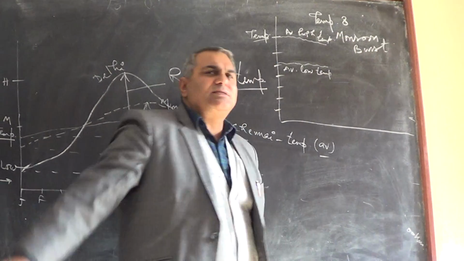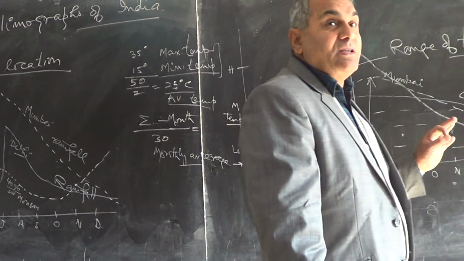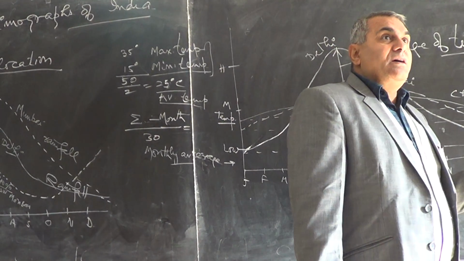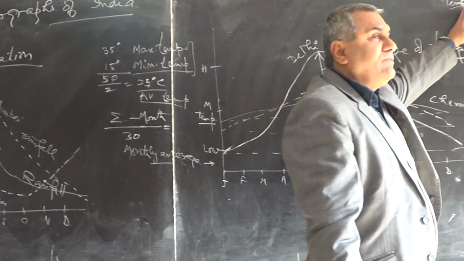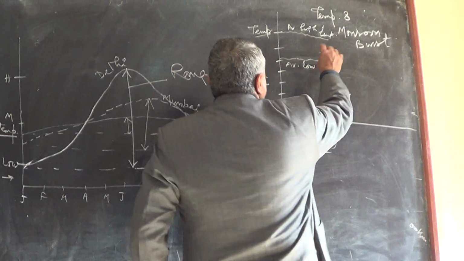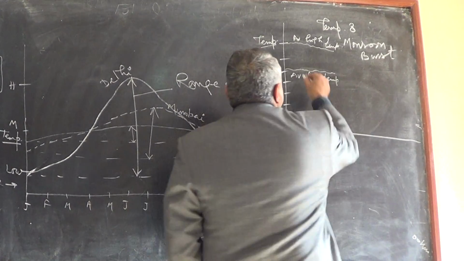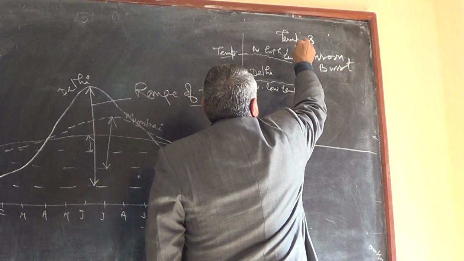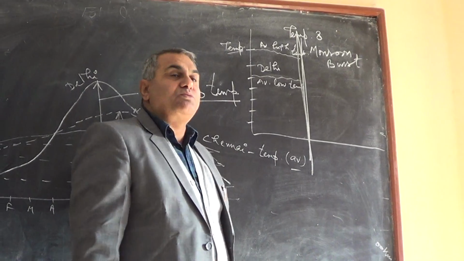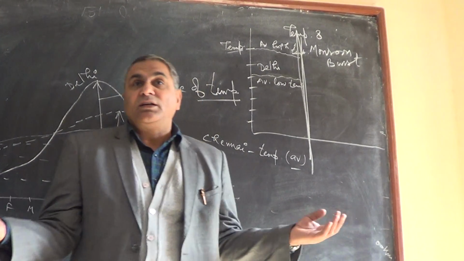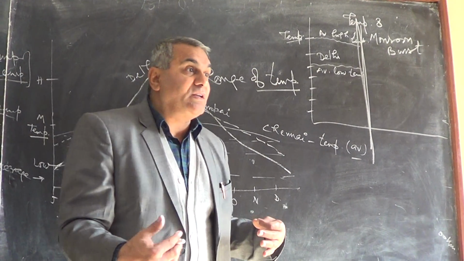We see that when there is winter we used to consider only the lowermost point. What was the lowest temperature? And when we take the summer we talk only about the higher temperature. So in summer before the arrival of monsoon, say in Delhi, any place where the monsoon burst takes place. Suppose this is the point when monsoon comes. This is the line. On this date monsoon comes. What will happen? We used to wait. In the last week of June we start waiting. Rain will come. The temperature relief will be there.